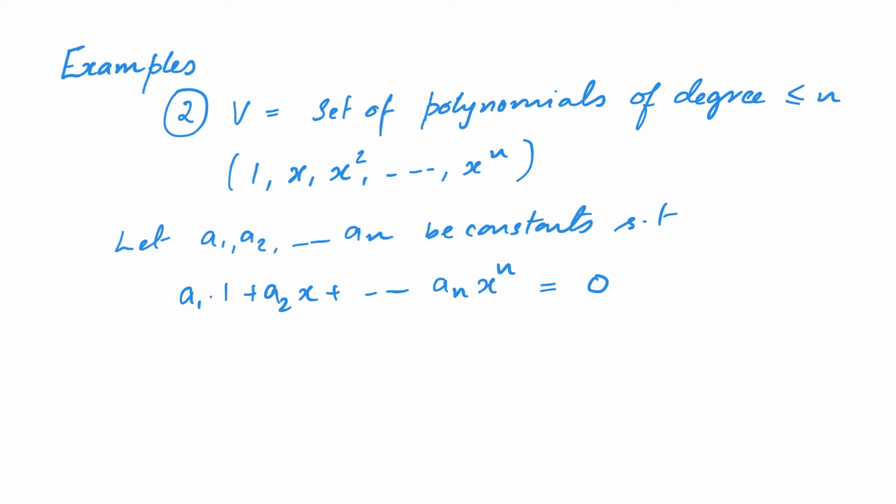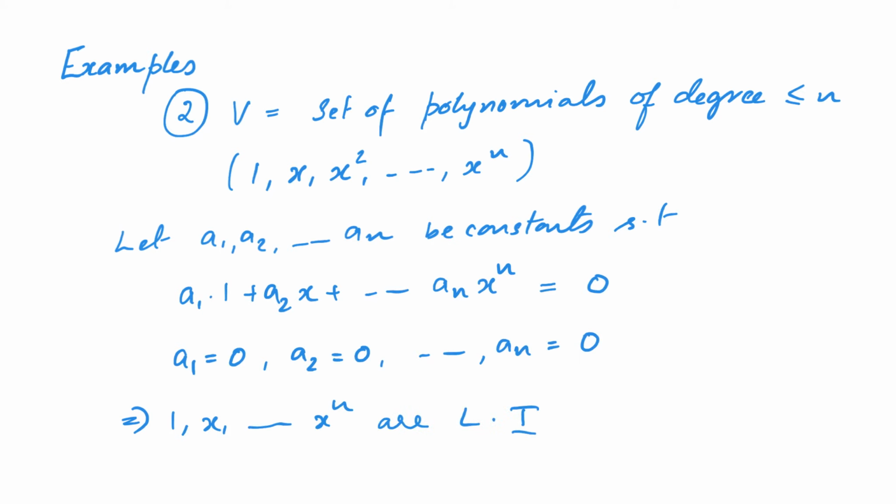We know that if this is the case, then a1 is equal to 0, a2 is equal to 0, etc. up to an is equal to 0 from our knowledge about polynomials, which implies that 1, x, etc. up to x power n are linearly independent. And thus the tuple 1, x, x square etc. up to x power n forms the basis of the set of polynomials of degree less than or equal to n.